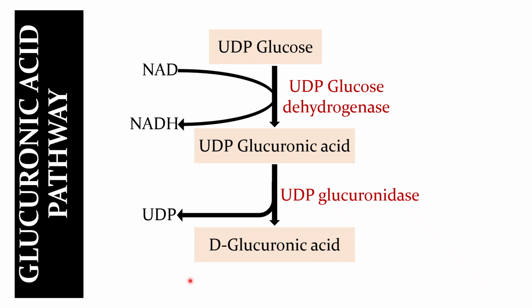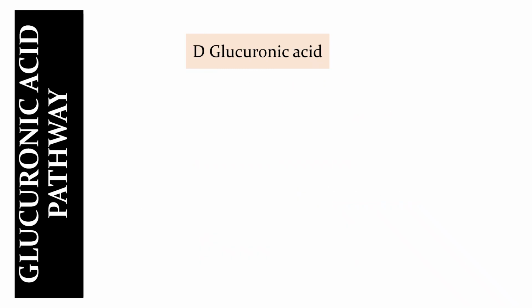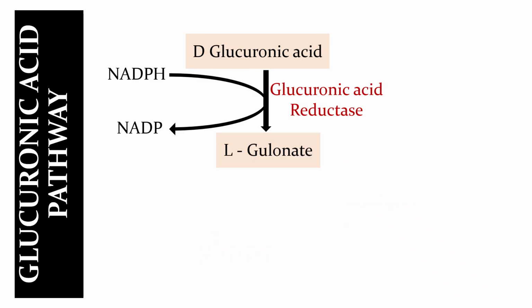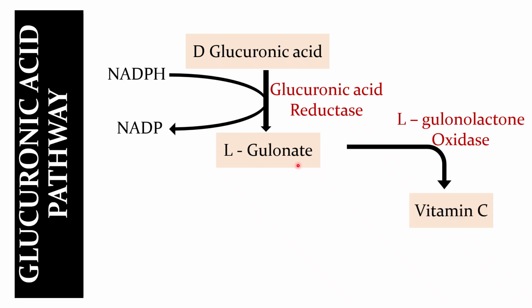This is the next product of the uronic acid pathway. This D-glucuronic acid, in the presence of NADPH dependent glucuronic acid reductase, produces L-gulonate. This L-gulonate is the precursor of vitamin C or ascorbic acid in the presence of the enzyme L-gulonolactone oxidase.